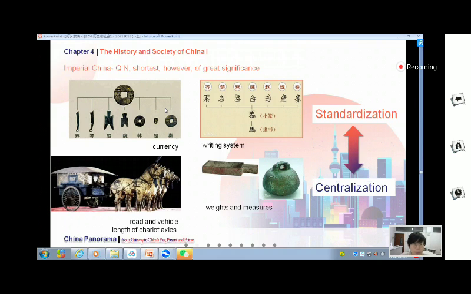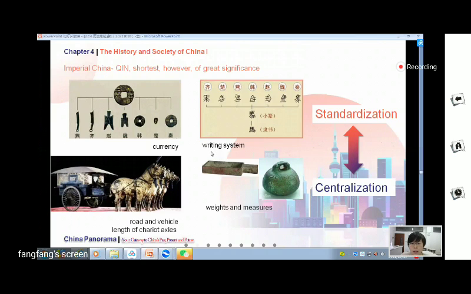For example, the emperor standardized the currency, the money. Because before, in each state, in small countries, they used different types of money, but in Qin Dynasty, all the people in the country can only use this one.